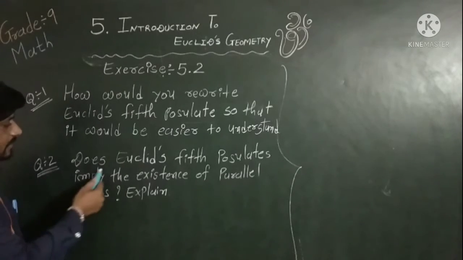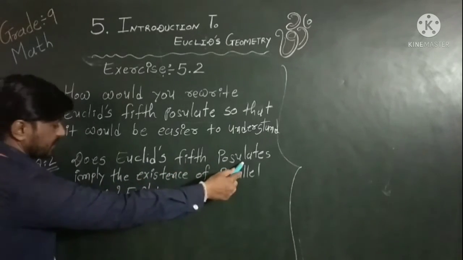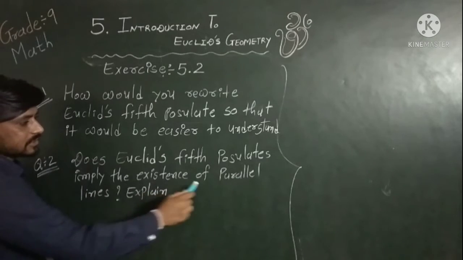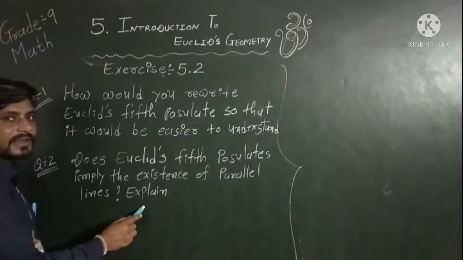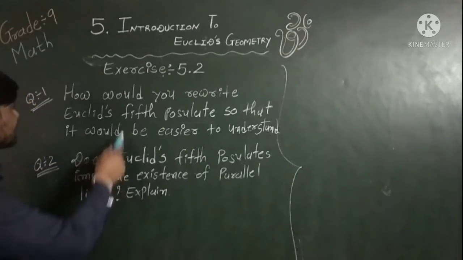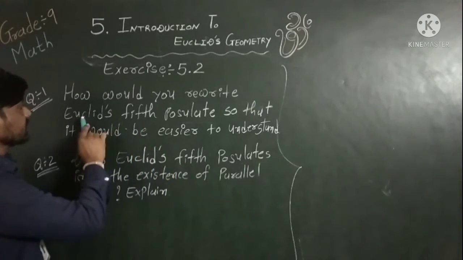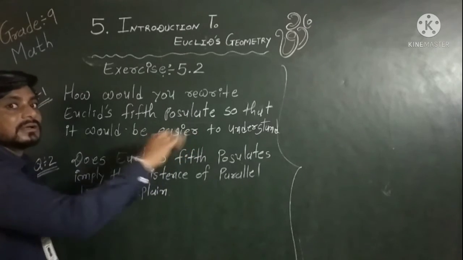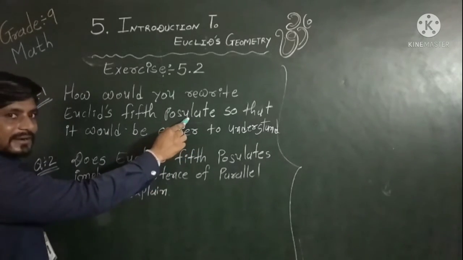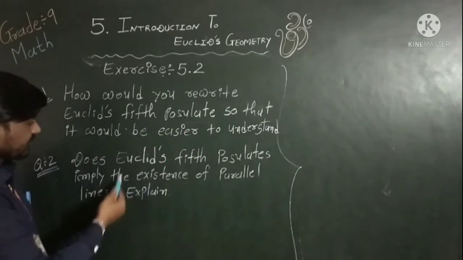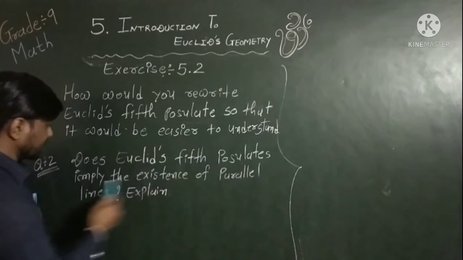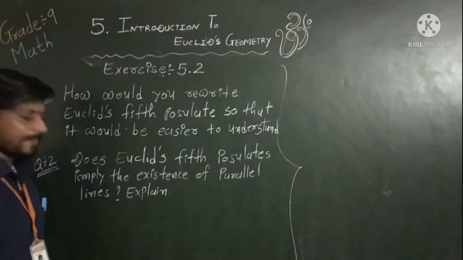And second question, does Euclid's fifth postulate imply the existence of parallel lines? Explain. Yes, of course, because in the above question we already declared that Euclid's fifth postulate is a representation of parallel lines. So obviously, Euclid's fifth postulate implies the existence of parallel lines.